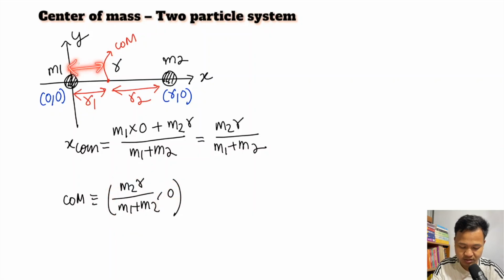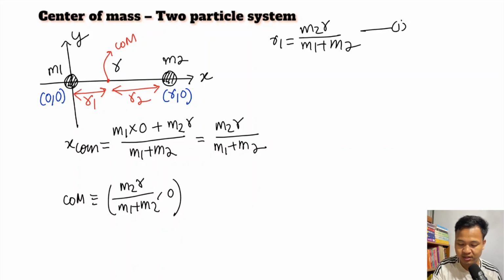From the origin, it is at the distance of M2 into R divided by M1 plus M2. So that means this is the value of R1. So therefore, R1 is equal to M2 into R divided by M1 plus M2. Okay, equation number 1.